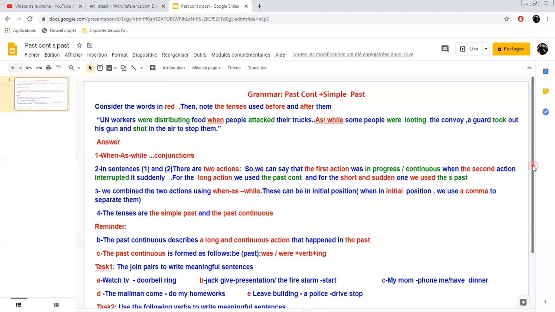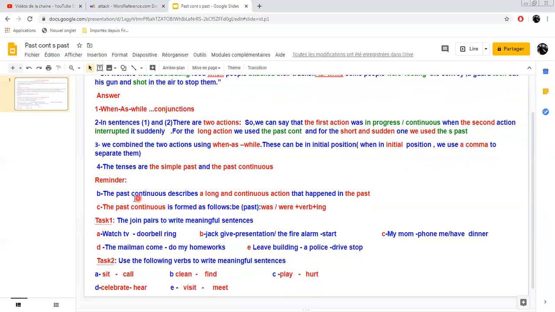So to sum up, the past continuous describes a long and continuous action that happened in the past, and we don't know when it started and when it finished. All we know is that it was continuous, in progress. So long, continuous, in progress in the past. And of course, you know that the past continuous is formed with the auxiliary to be in the simple past plus the verb plus ing.